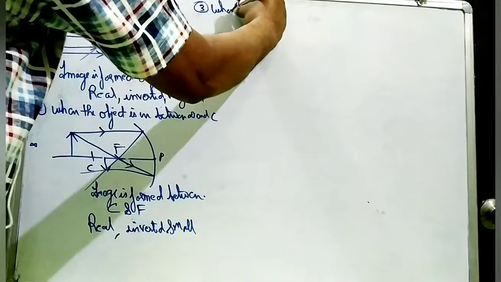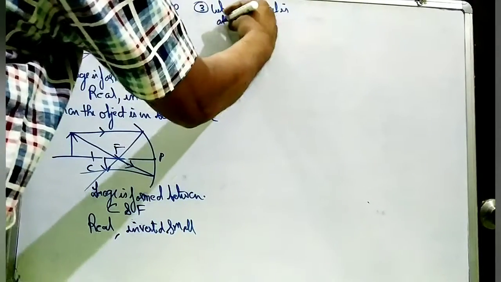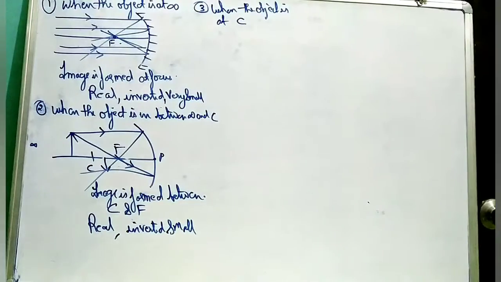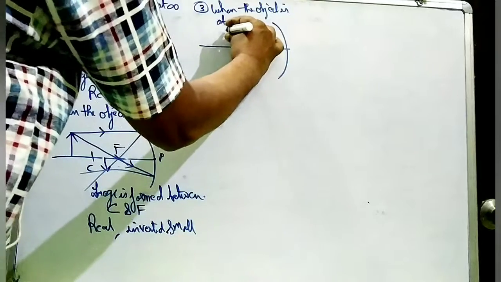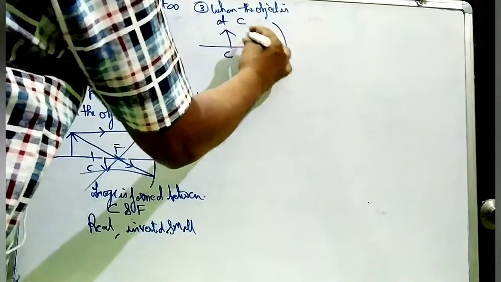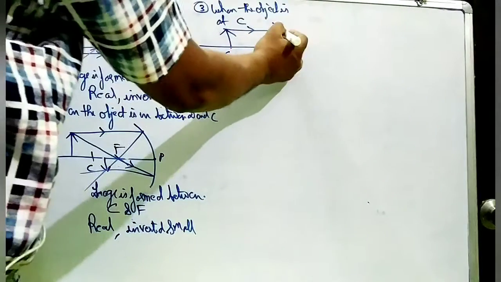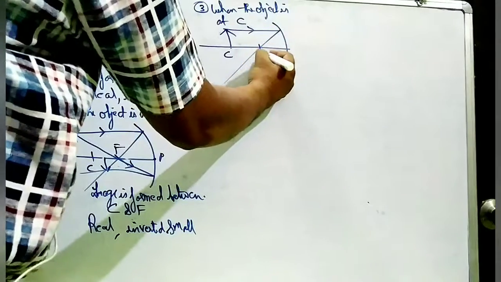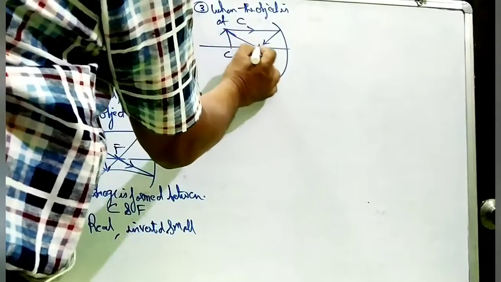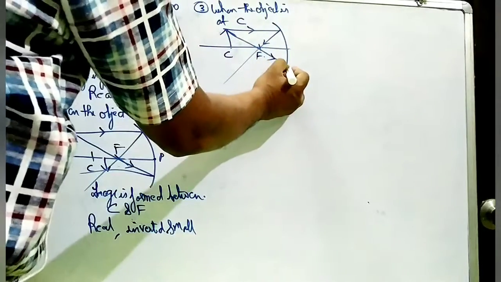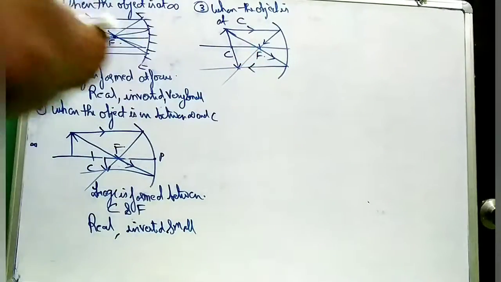When the object is at center of curvature. This is the center of curvature. This is the principal axis. A ray parallel to the principal axis, after reflection, will pass through focus, as we know. Second is the ray passing through focus, but after reflection, it will become parallel to the principal axis.